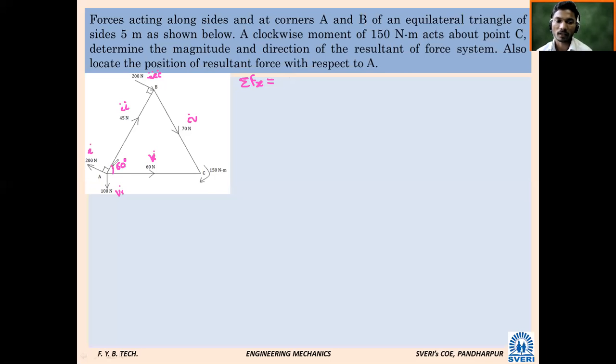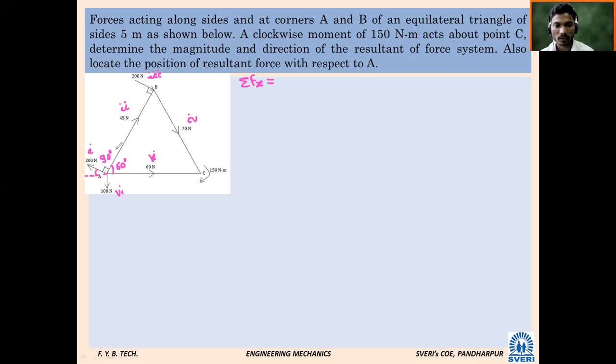If I extend line AC towards the left-hand side, what will be this angle? 30 degrees, because this middle angle is 60, the 90 is already given, and this 60 is because of the equilateral triangle.